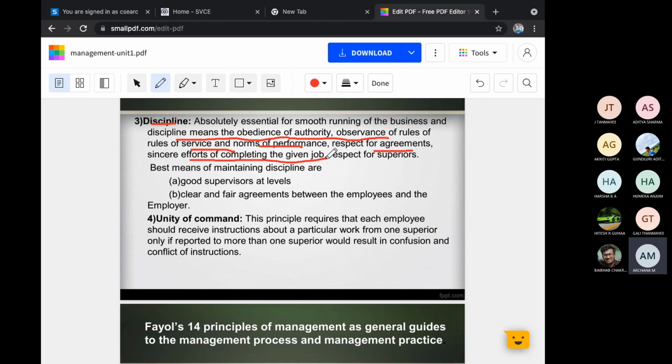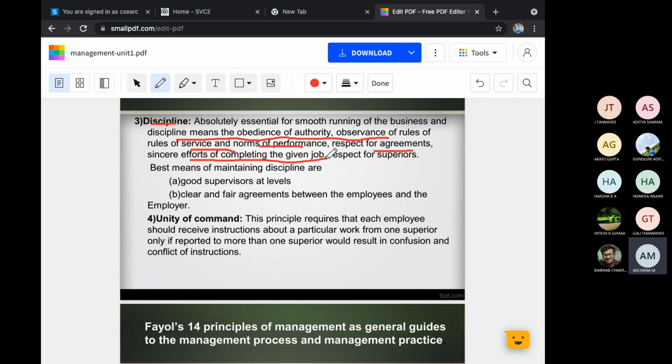Whatever the task is given to you, you will complete the task properly. Then the thing is respect for agreements. Certain tasks will be given in software companies. They will take an agreement from each of the employees that when a project is given to one team, they should give an agreement that within a particular amount of time they have to complete that project. These all things will go in a company.